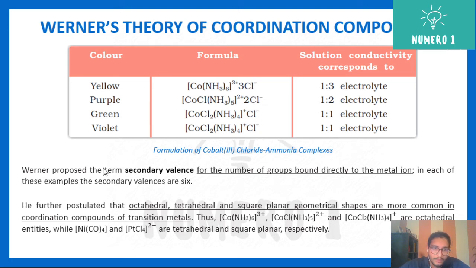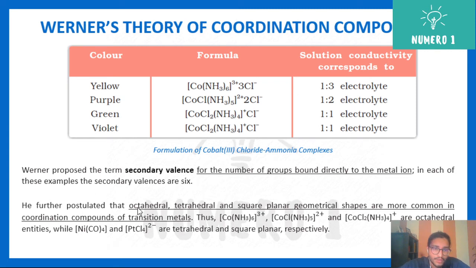So Werner proposed the term secondary valency for the number of groups which are bound directly to the metal ion. For example, this is the metal ion. It is bound with 6 groups, that is 2 chloride and 4 NH3. In the same way here, cobalt is bound by 5 ammonia and 1 chloride. So that is the secondary valency. In all these cases, the secondary valencies are 6. You can check it out.